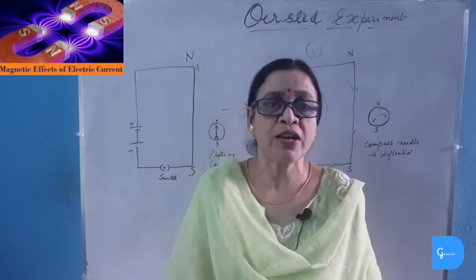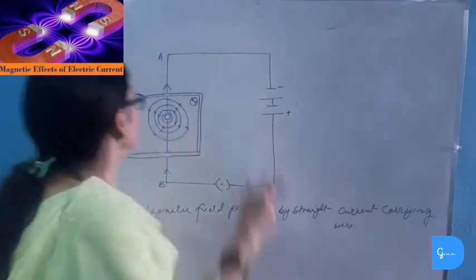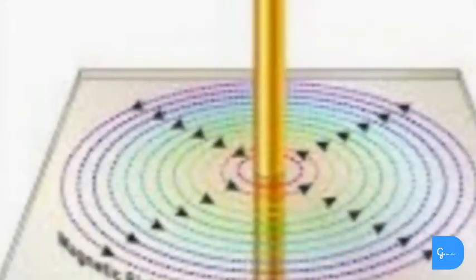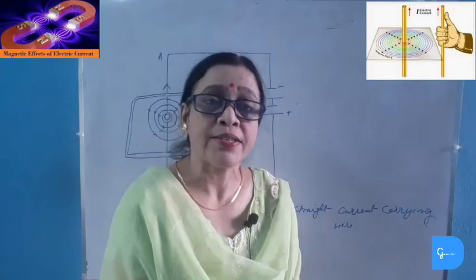So first take case 1, the magnetic field pattern produced by a straight current carrying wire. If AB is a straight current carrying copper wire connected to a battery with a switch, and a horizontal cardboard sheet is fixed on this, and we sprinkle some iron filings on this cardboard, now when we press the switch, current passes through this straight wire. And when the current passes, these iron filings are aligned in concentric circles. So we can say that the magnetic field pattern produced by a straight current carrying wire is concentric circles.